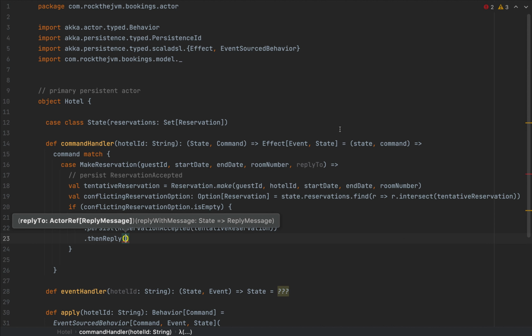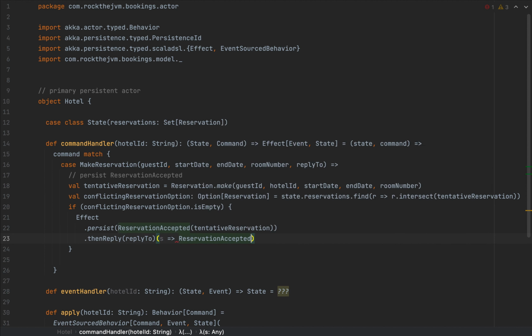So I'm going to have thenReply to the replyTo actor, and the replyTo actor is contained in the make reservation command. So I have the reference of the actor to which I can communicate, and then I'm going to store the current state and say ReservationAccepted for that tentative reservation. So this is the persist, and this is the reply to the so-called manager or booking agent actor.